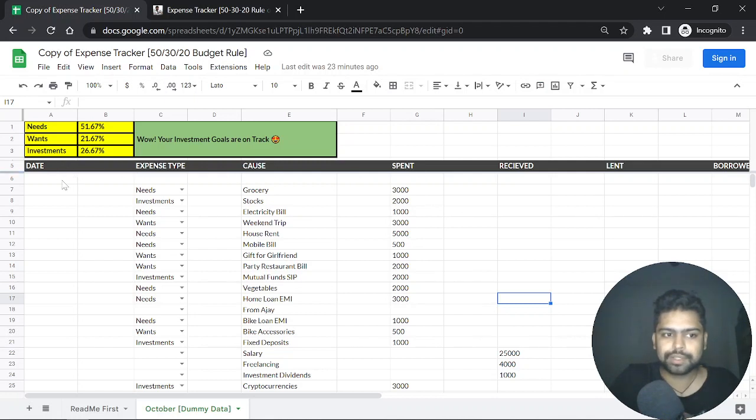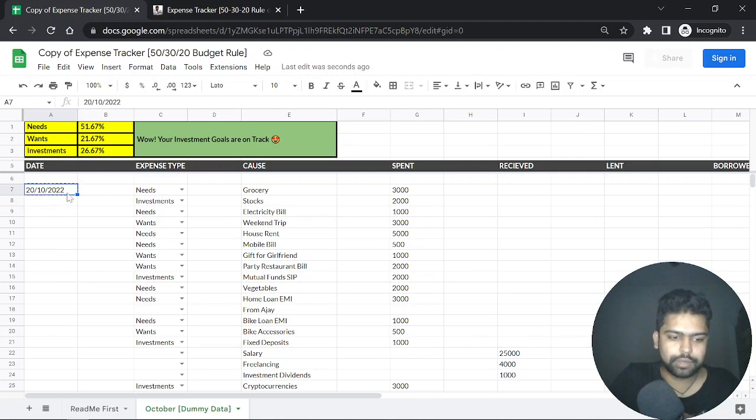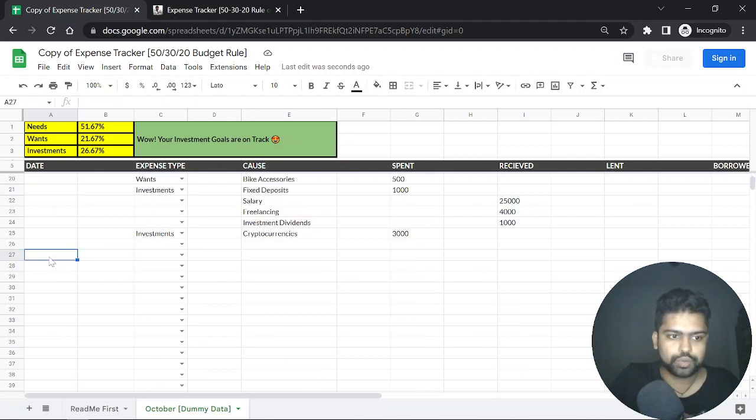So there's a date, like for example I will put today's date. Just put the dates over here, then select what kind of expense you did. I will again put today's date over here and create another new expense.